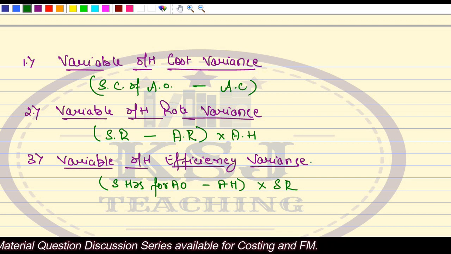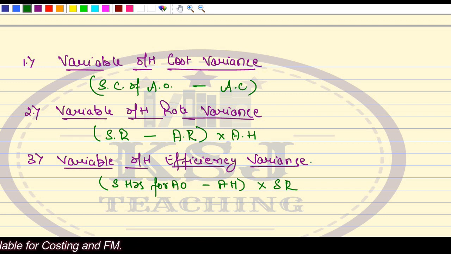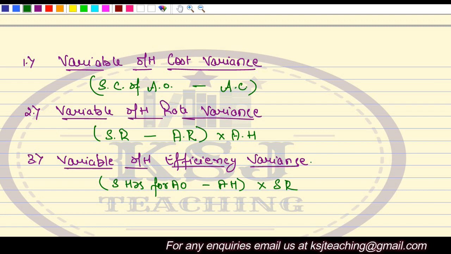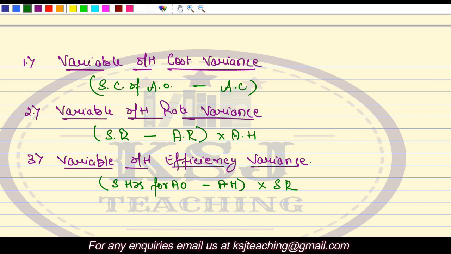We only want to know what my variable overheads are based on labor hours. These are the only three formulas available in the variable overheads part: variable overhead cost variance, rate variance, and the efficiency variance.